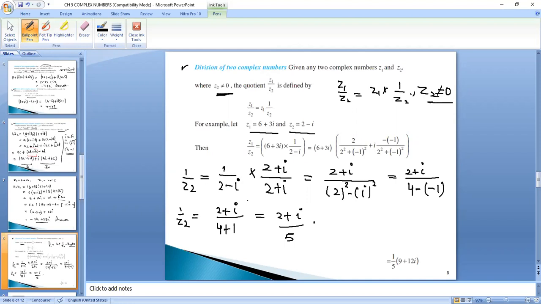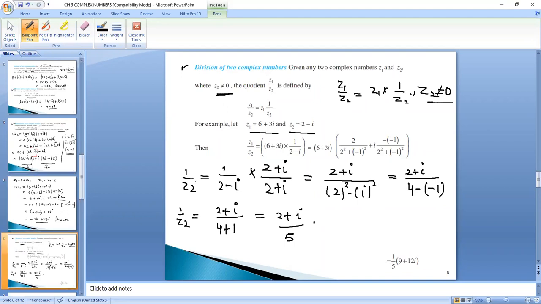Whenever there is a complex number in the denominator, we will rationalize. Rationalize means multiplying with the same term but opposite sign. So if I am multiplying with 2 plus iota, I will have to divide with 2 plus iota. In the denominator, A square minus B square: 2 2s are 4 minus iota square. 2 plus iota in the numerator as it is. The value of iota square is minus 1, so it is 2 plus iota, 4 plus 1, 2 plus iota upon 5.